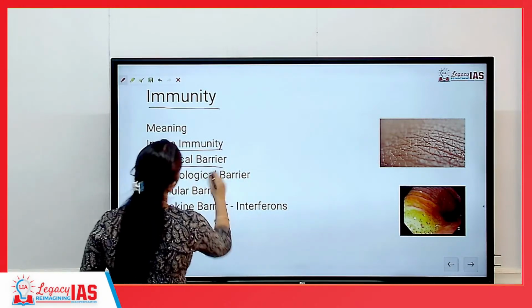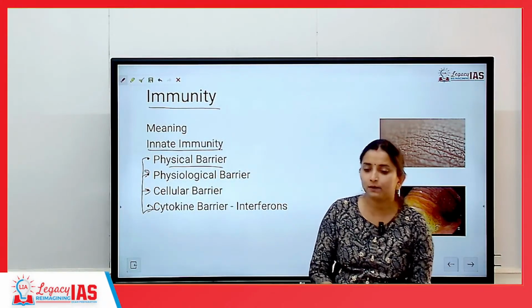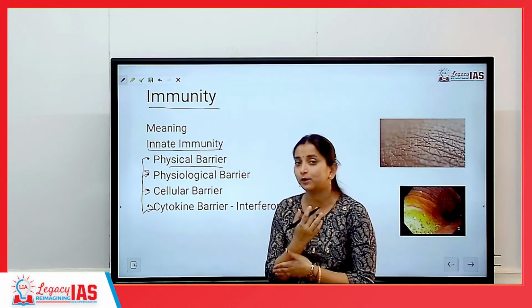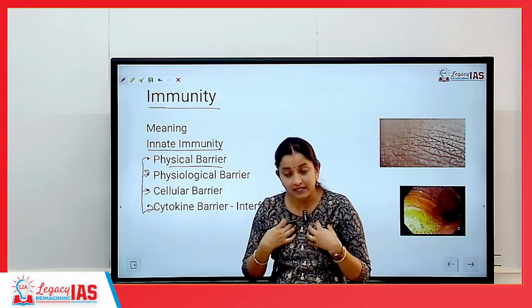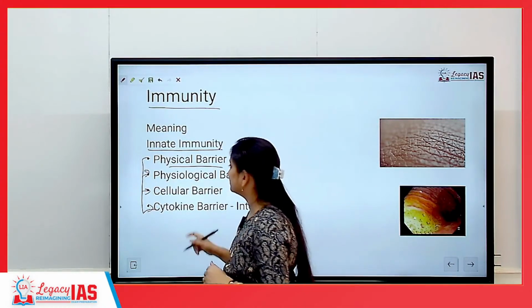One is the physical barrier. So, skin is an example of innate immunity because we are born as a human being or any organism. So, we have skin which will protect the internal organs of the body from any foreign particle. That is one physical barrier.